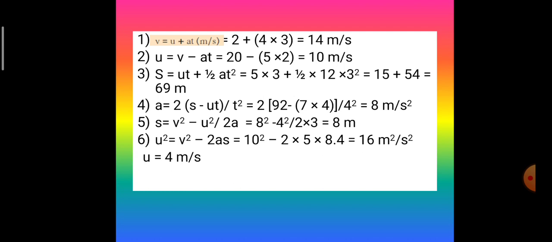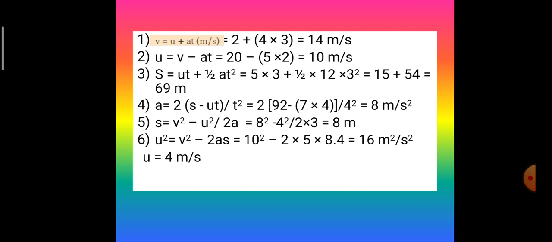Next, s is equal to v square minus u square divided by 2a. Here you have to find out s with the given formula. And the given formula is v square minus u square is equal to 2as, you know. So again you have to rearrange. So 2a gets divided and you just put in the values. So the answer that you get for the displacement is 8 meters.